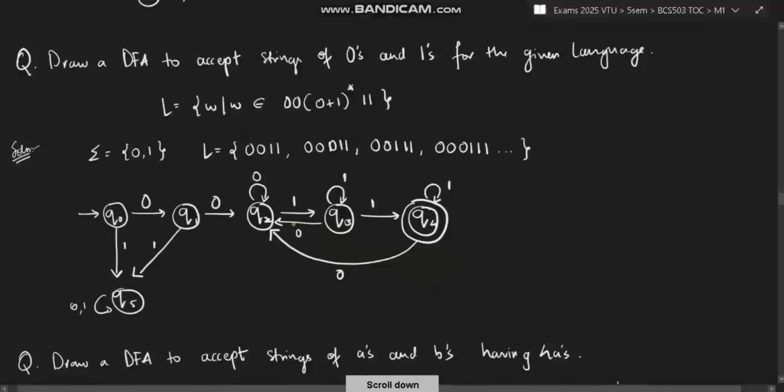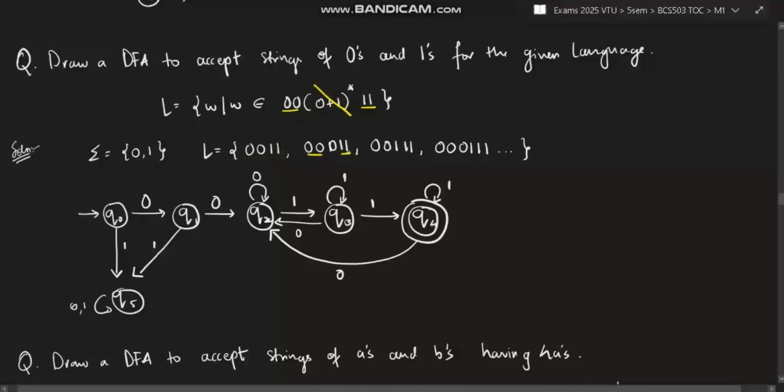Next is to draw a DFA to accept strings of zeros and ones for the given language. Here we have W such that 00 is present and 11 is present, and in between we have (0+1) star, which means zero or more times. You can have no 0 and 1 in between, or you can have more. So the least string would be 0011, as it's obvious. If we take the middle part as zero occurrences, it will get cancelled and 0011 will be present here.